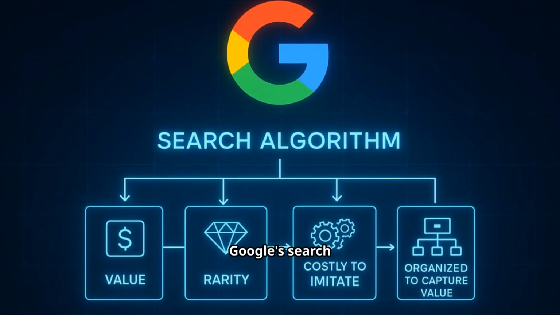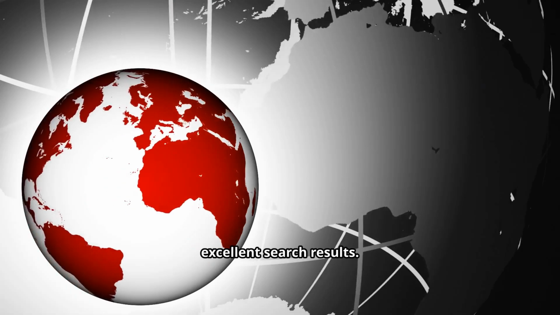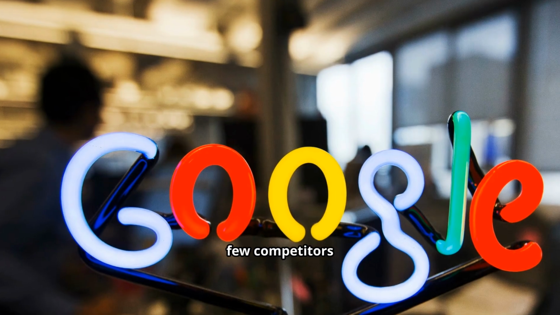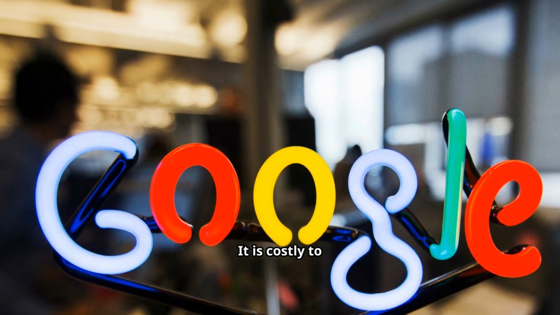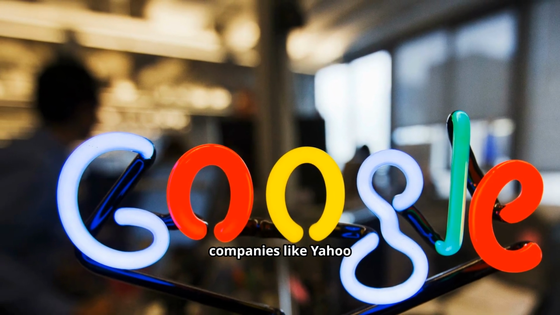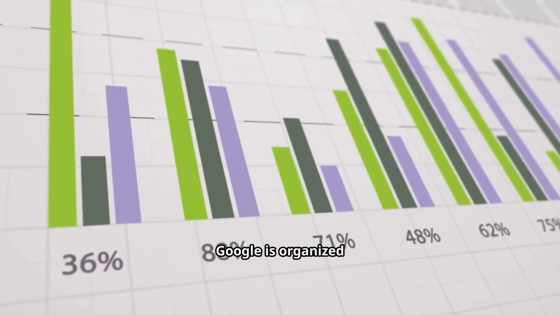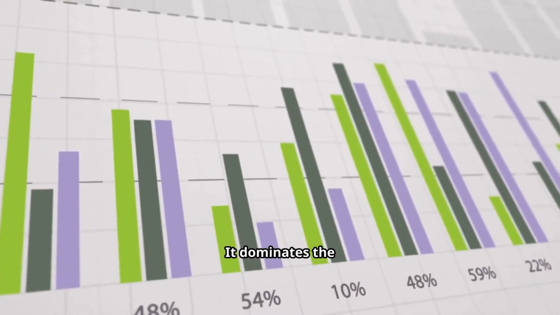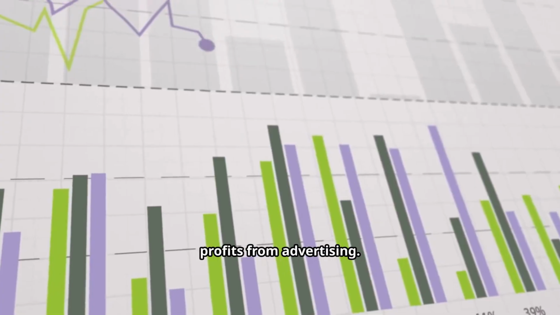For example, Google's search algorithm is valuable. It provides excellent search results. It is rare because few competitors match its quality. It is costly to imitate because companies like Yahoo failed to replicate it. Google is organized to capture value. It dominates the search market and generates huge profits from advertising.